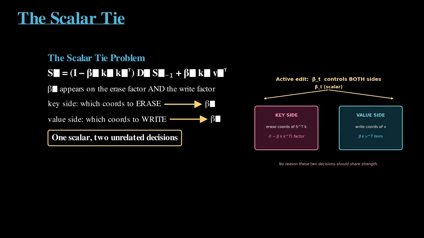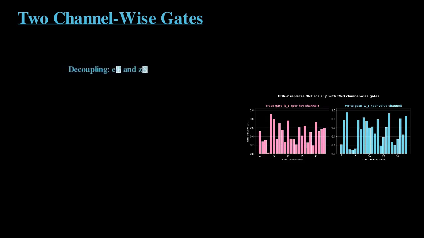There is no a priori reason these should share strength. Treating both as one scalar is a modeling restriction, not a requirement of the delta rule. Gated DeltaNet-2 attacks exactly this tie. Gated DeltaNet-2 splits beta into two gates.